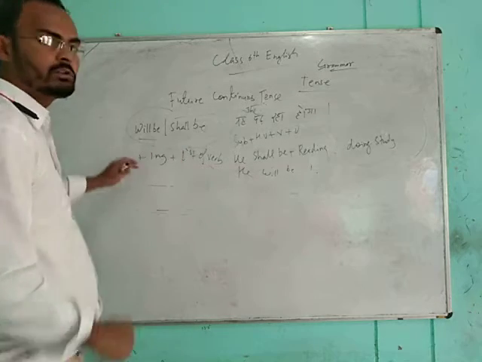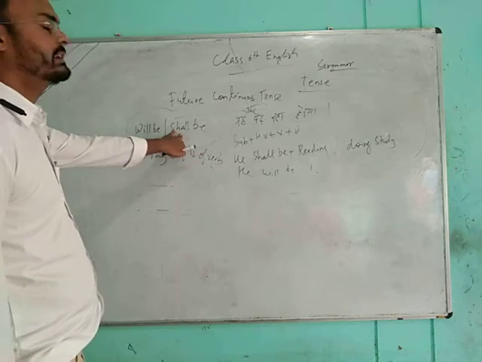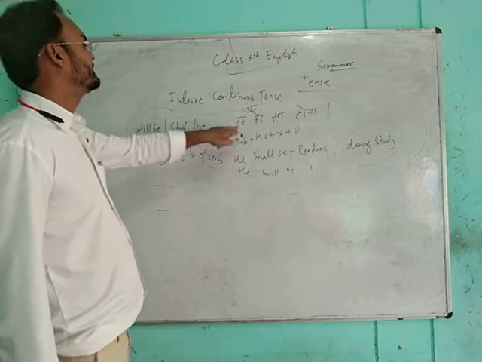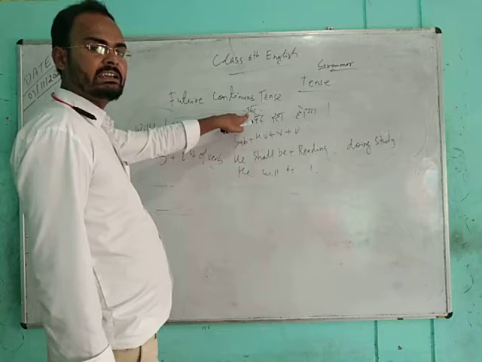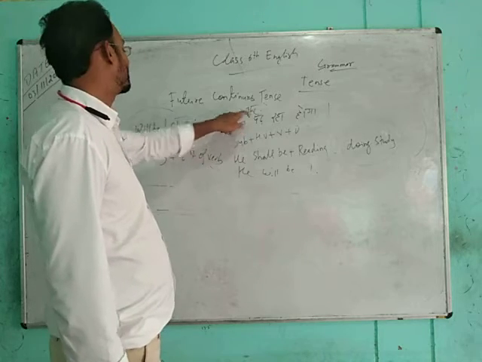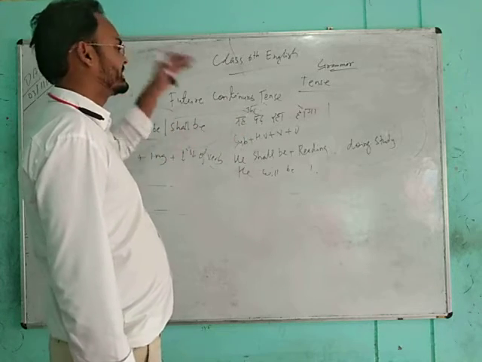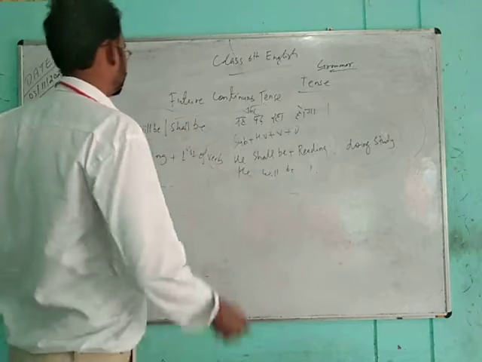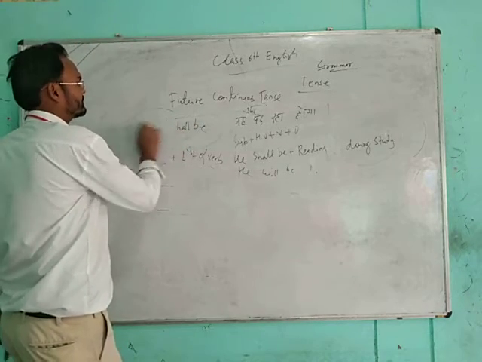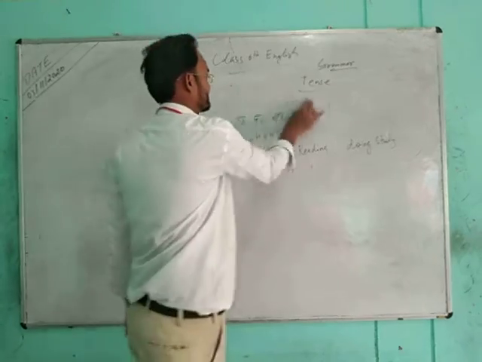And what is the rule? The helping verbs are will be and shall be, and the only difference in use is certainty. If there is a word of certainty, like "वो खाता ही है, वो जरूर जाएगा, वो पढ़ेगा ही," the helping verb should be will be. If there is no kind of certainty, the helping verb should be shall be. So these are the rules of future continuous tense.